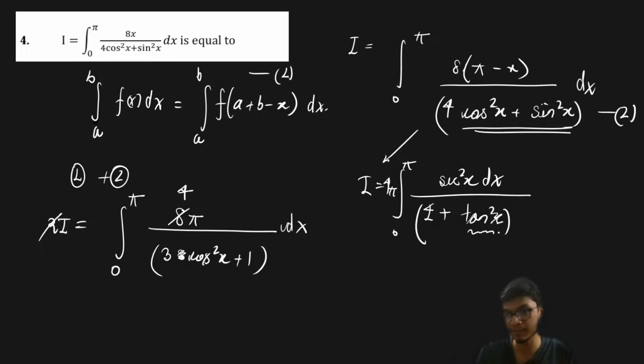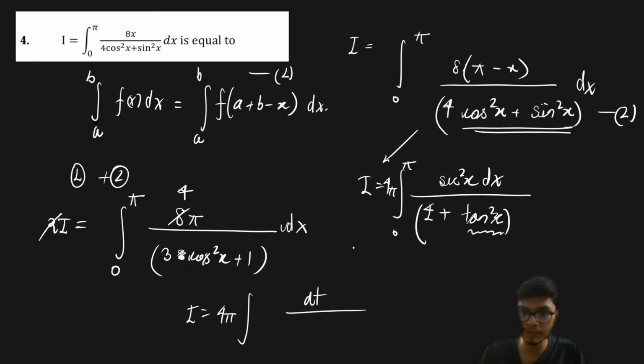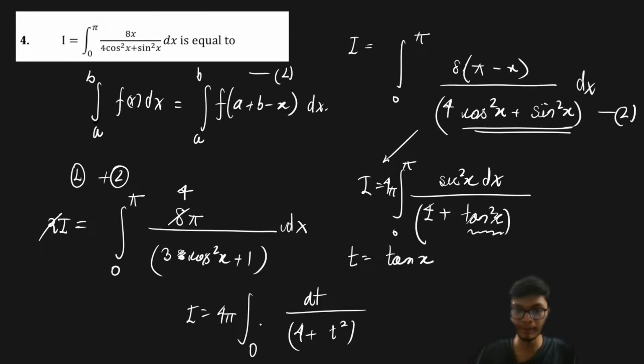Because it's very simplified. If I consider this tan x as t, sec square x dx is going to be dt, right? So our integral is going to be 4 pi times dt, so I'm just substituting t as tan x, so this is basically equal to 1 upon 4 plus t square. And since I have changed the substitution, I have to change the limits of the integral, and now the limits will basically be going from